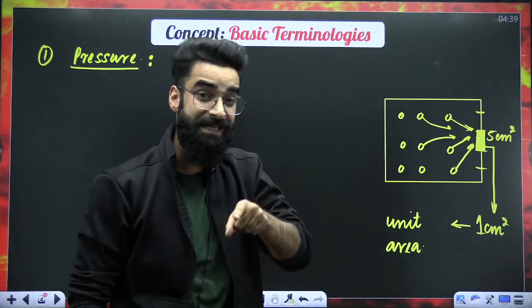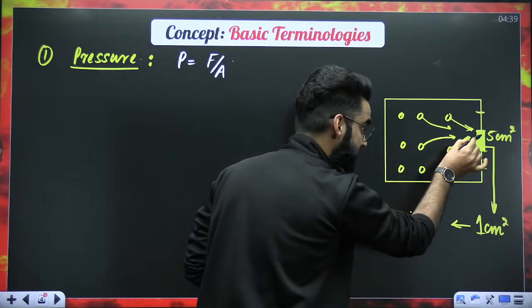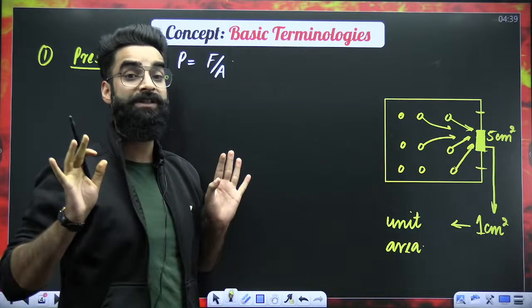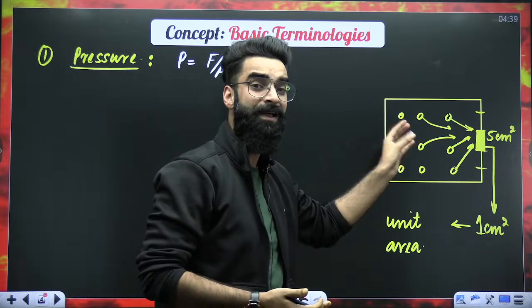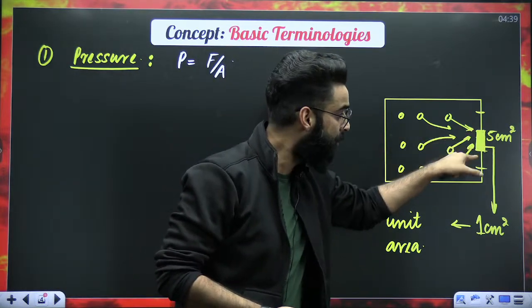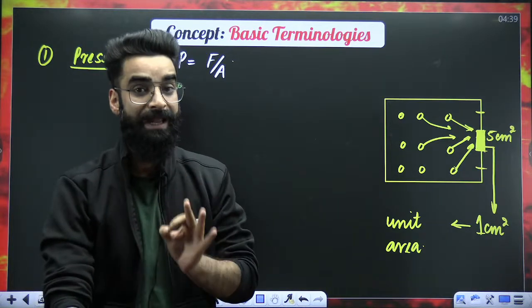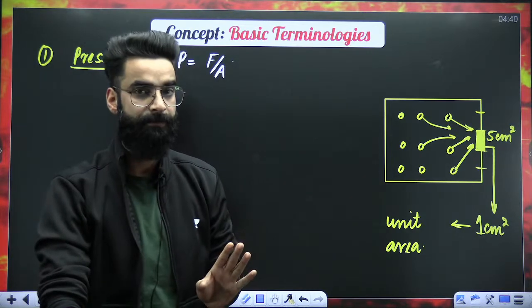That force exerted by the gas molecules on this unit area of the wall of the container, what do we call that? We call that the pressure. So the force exerted by the gas molecules on the unit area of the wall of the container is something which we call the pressure of the gas, right? I hope it's super clear to you.